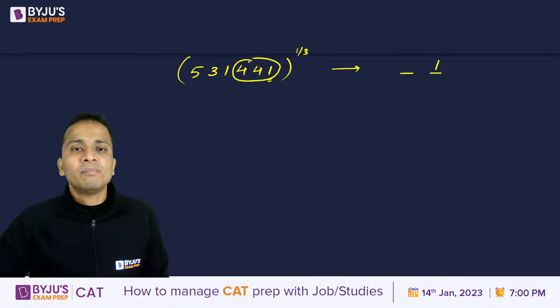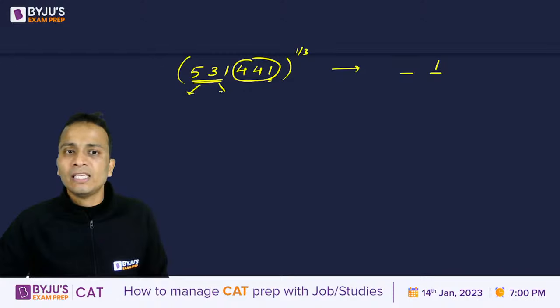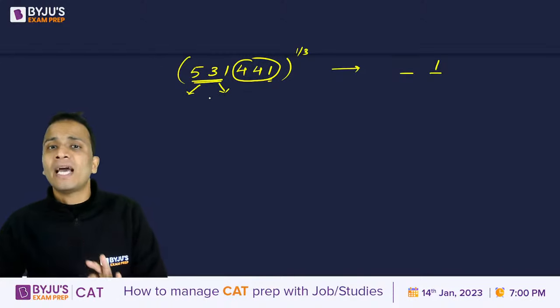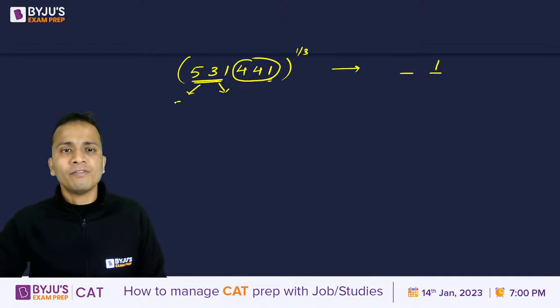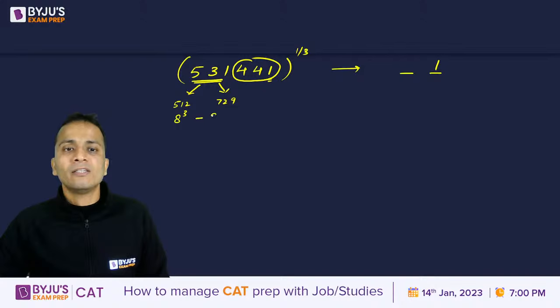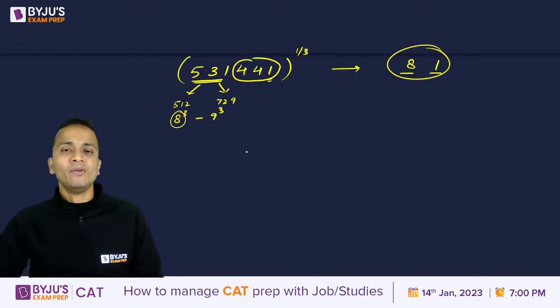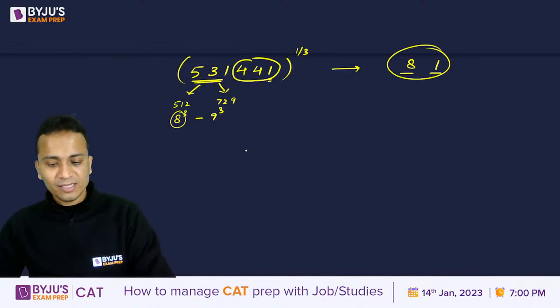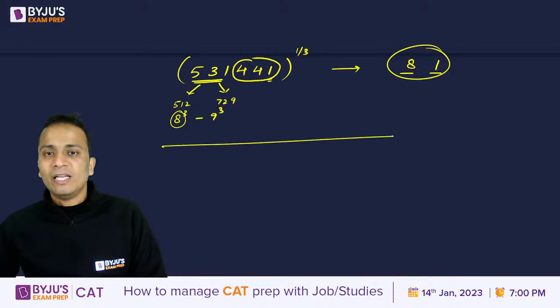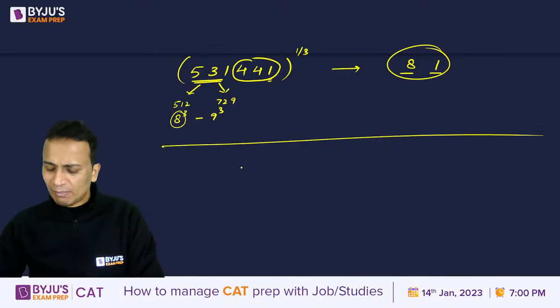Ignoring the last three digits, 531. 531 lies between 8 cube and 9 cube. 8 का cube कितना होता है? 512. 9 cube is 729. That is, it lies between 8 cube and 9 cube. Smaller of these two numbers is 8. So the correct answer will be equal to 81. Right? Great. Now let's end by taking one more example.